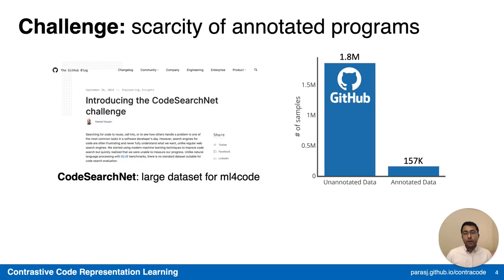However, there is a unique challenge in the program domain where annotations are relatively scarce. This may be due to the fact that programs are relatively difficult to annotate and require expert knowledge from developers as compared to, say, annotating classes of images. In one of the largest datasets for machine learning for code, the CodeSearchNet Challenge, out of 2 million JavaScript programs in the dataset, less than 160,000 of these programs have annotations.